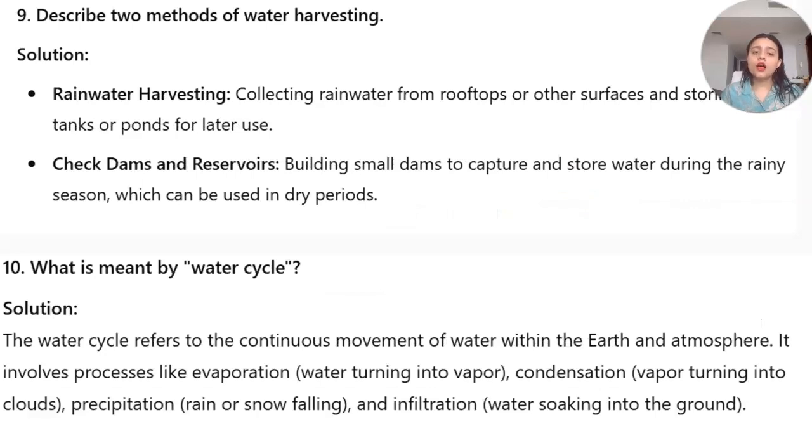Describe two methods of water harvesting. Rainwater harvesting, check dams and reservoirs. I have already shown you in the content. Then, what is meant by water cycle? It is an ongoing cycle in which we can manage the water, in which water collects in various sources through various processes, that is evaporation, condensation, precipitation, transpiration. When all these processes occur, that is known as the water cycle. It's a management of water which keeps going. It's a chain, right?